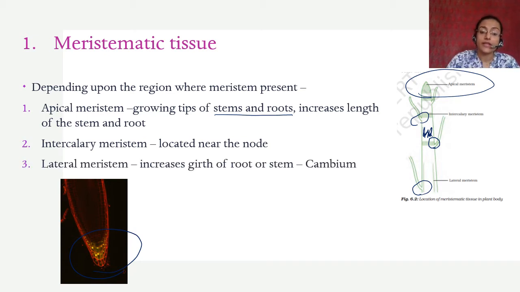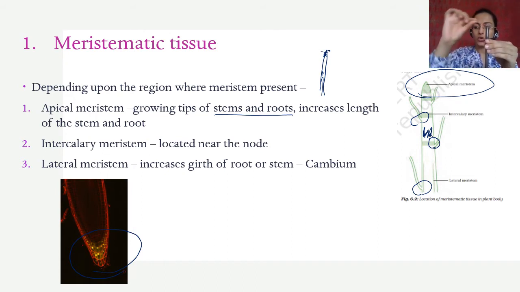Okay, then you have lateral meristem. Apical meristem is here, intercalary meristem is here. Lateral meristem is found laterally, longitudinally. If this is a stem, then apical meristem will be in the tip, and intercalary meristem will be in the internodes.